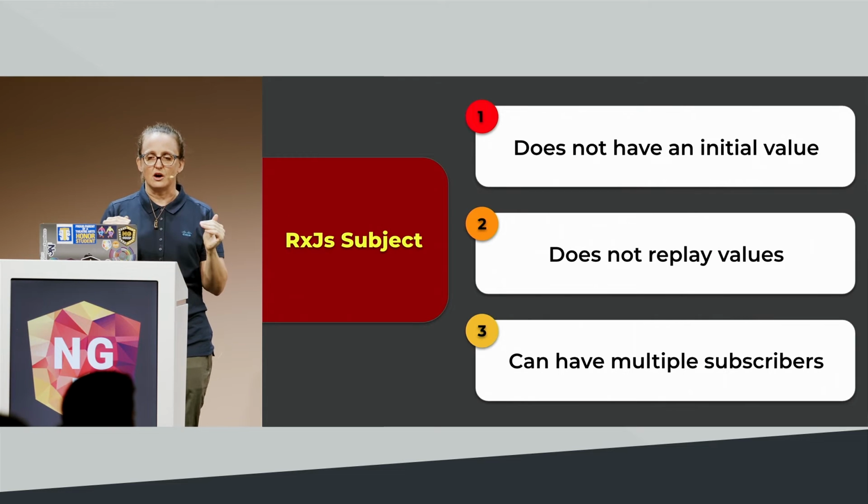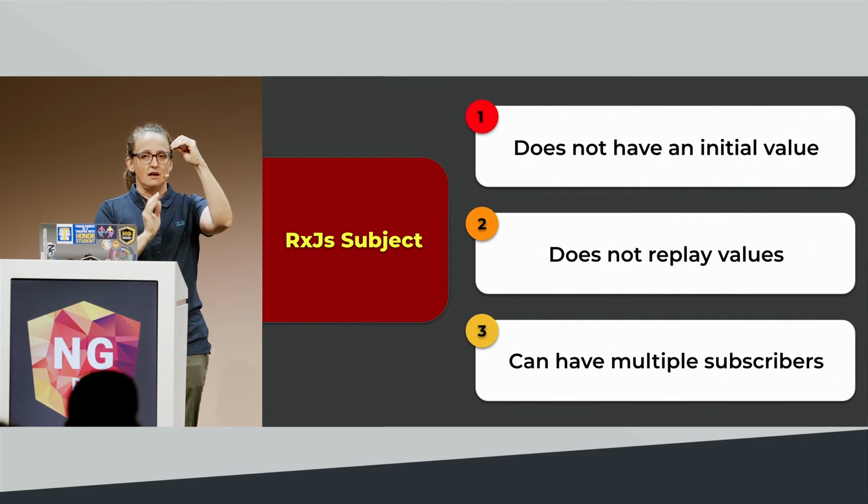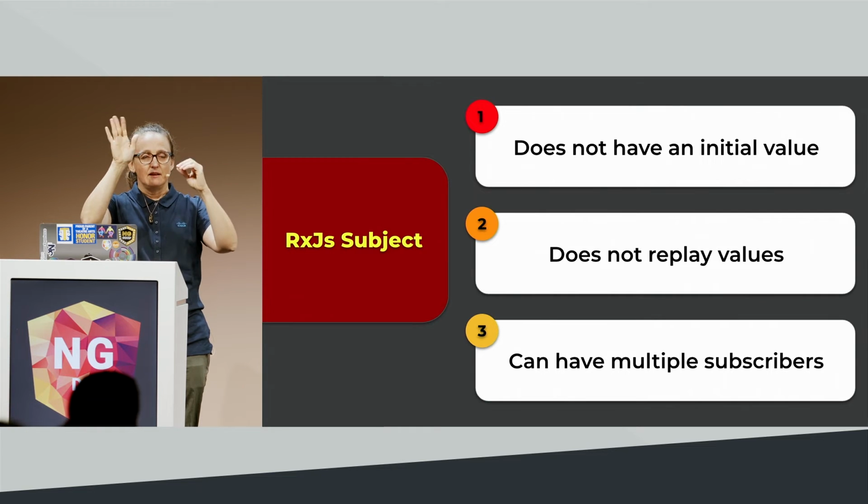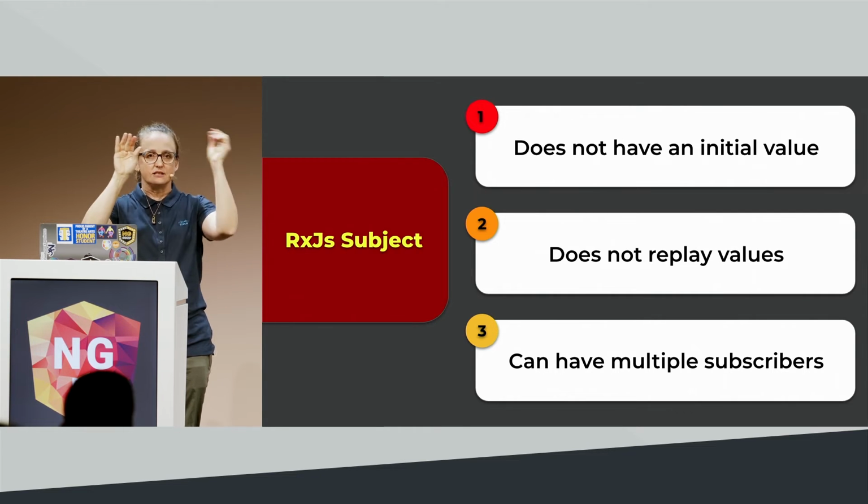The basic RxJS subject does not have an initial value, and it does not replay values, but it can have multiple subscribers. When I say it doesn't have an initial value, that's pretty straightforward. When I say it does not replay values, that means if you were using this for something like a token service, and you store the token in a subject, and then something subscribes after the token has been retrieved, it won't get that value because it's not going to replay it.